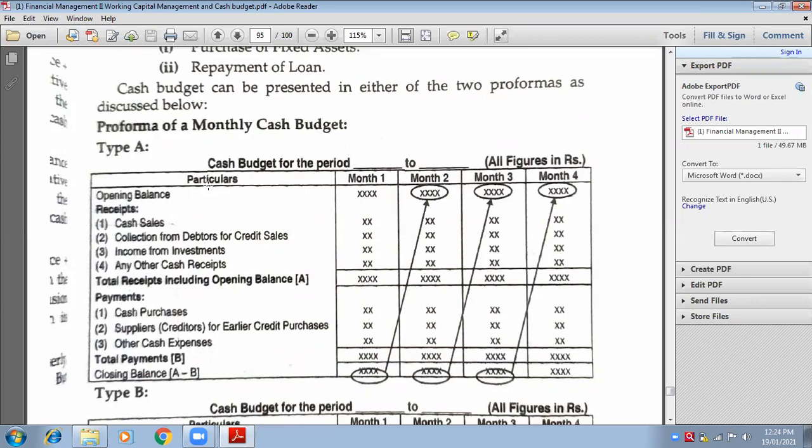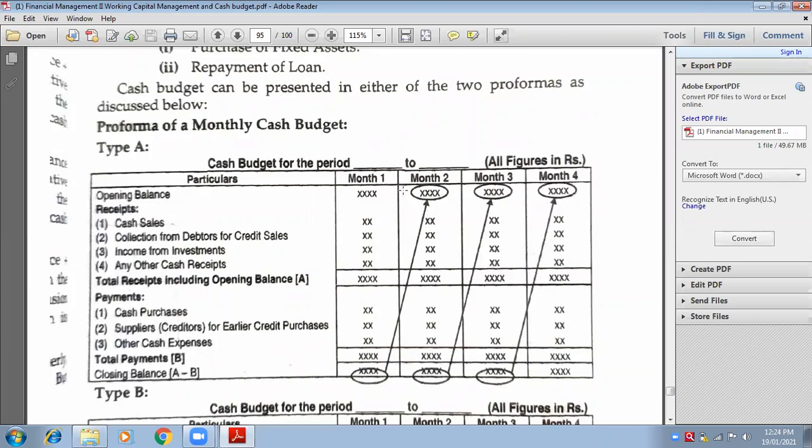So it is particulars, and the number of months will be asked in the question. So no need to get confused. Suppose you are asked for 4 months: January, February, March, April. In between, they can ask also: September, October, November, December. That way also is possible. Don't think that they will ask in the sequence.